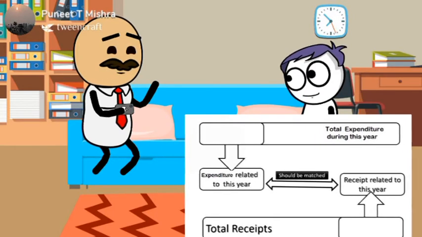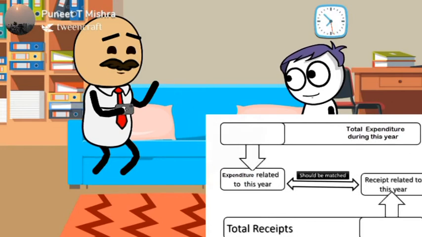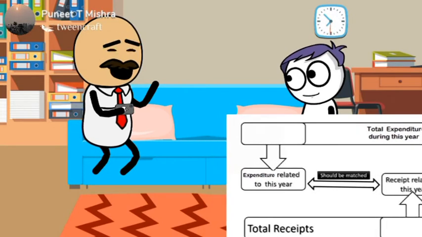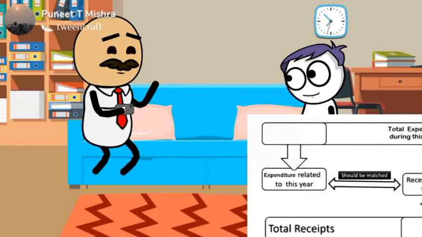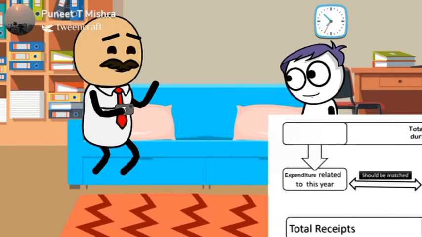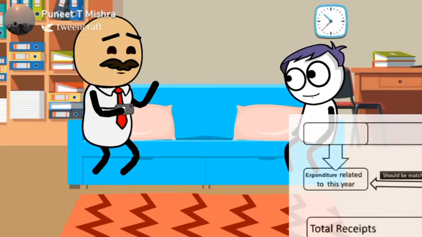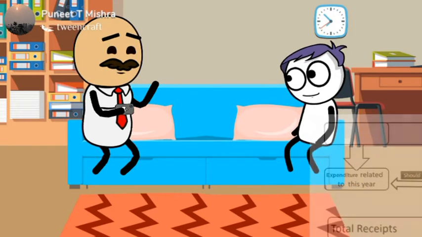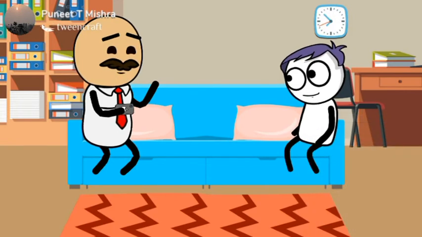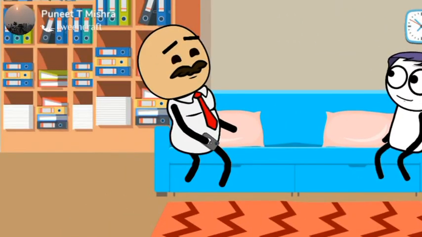At the end, for this year, only income or expense related to this year should be considered. It doesn't matter what you pay or what you receive. What matters is whether it is related to this year or not. Right, Uncle. It is quite clear now.